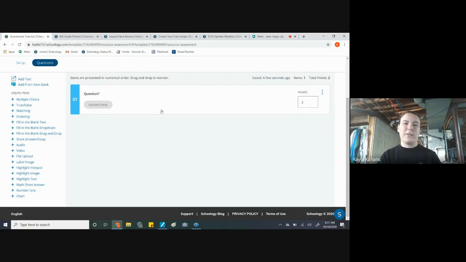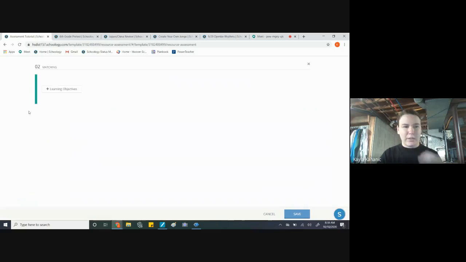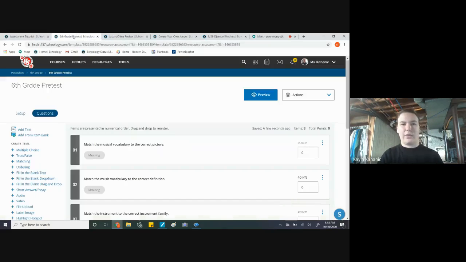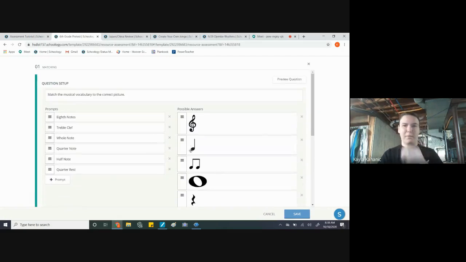True and false is basically the same as multiple choice. Same features, except it has it filled in for you, true and false. Same thing. Matching is really cool to me as a music teacher, and I'm going to show you an example. I said match the vocabulary to the musical symbol. So you can also add a picture up here if you want, but you can also add pictures in here, and I'm going to show you that in my 6th grade pre-test. Match the musical vocabulary to the correct picture.